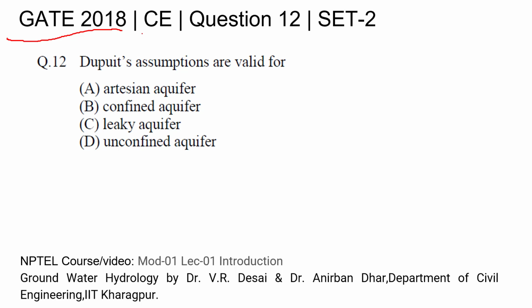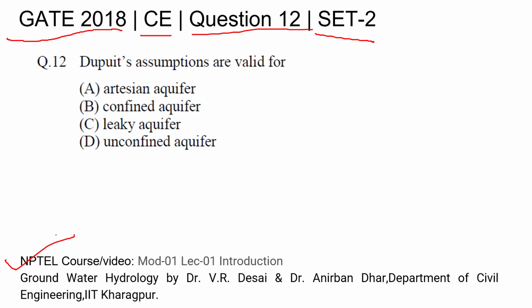GATE 2018 Civil Engineering question number 12, set 2. Dupuit's assumptions are valid for which of the following? They have given 4 options and we have to choose one. For this question you can refer to the NPTEL video lectures. Let's try to understand and solve this question.